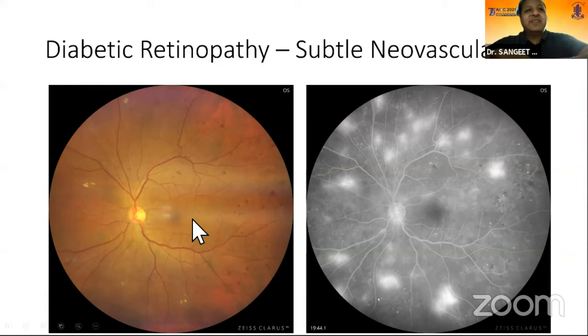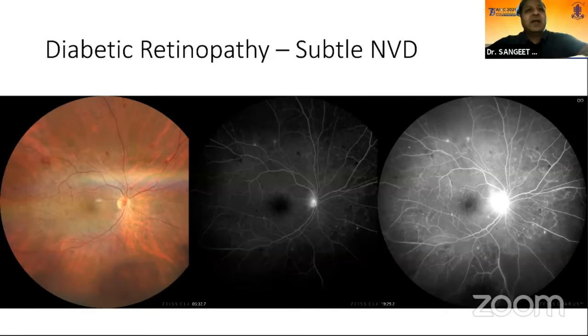Again, another patient with a subtle new vascularization. You can see the true extent of disease is much more than what is highlighted on the fundus pictures and on clinical examination. So fluorescein angiography in this patient helped us in changing the management also. Subtle NVDs can be picked up only by fluorescein angiography, and oral fluorescein angiography was also able to pick up these types of lesions.